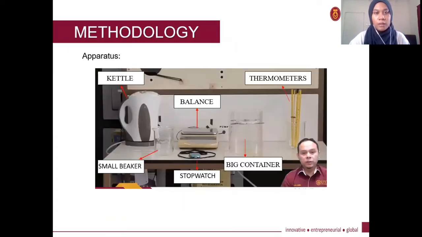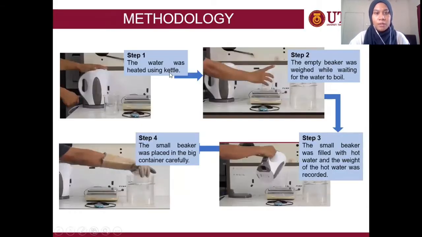Next, we're going to move to the methodology, where the apparatus that we needed in this experiment is kettle, small beaker, stopwatch, balance, big container, and thermometers. So the first step, the water was heated using kettle, and the second step, the empty beaker was weighed while waiting for the water to boil. And step 3, the small beaker was filled with hot water and the weight of the hot water was recorded.